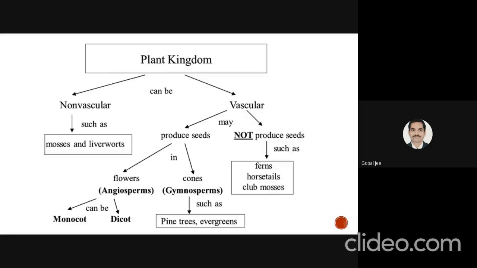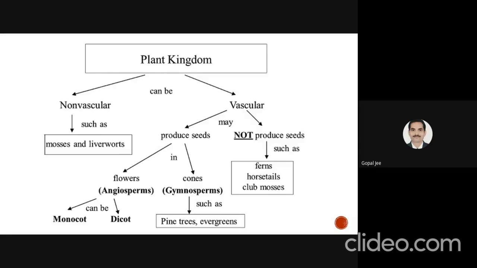Examples of angiosperms are monocot and dicot; plants included in angiosperms can be monocots or dicots. If the plant is not able to produce a flower, that type of plant is known as a gymnosperm. Examples are pine trees and evergreens. And if the plant is vascular and not producing seeds, that type mainly includes ferns, horsetails, and club mosses.